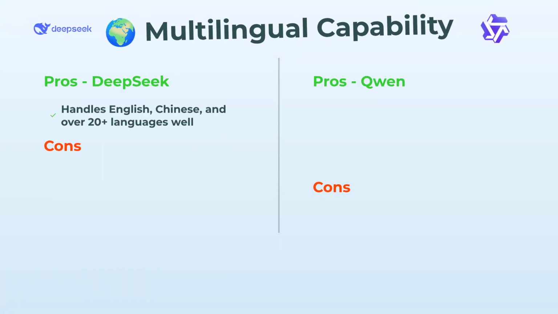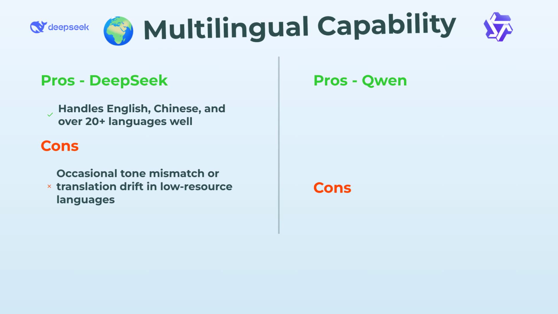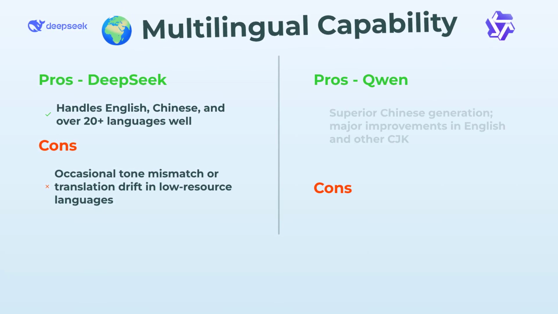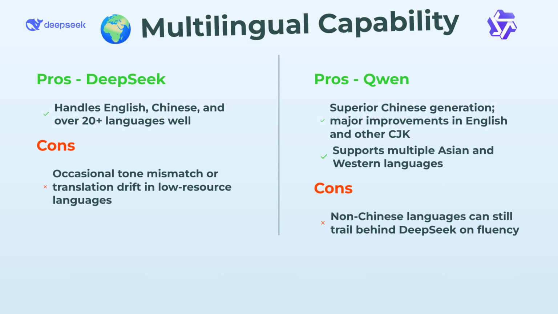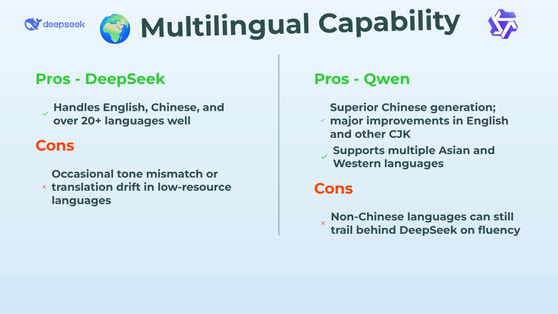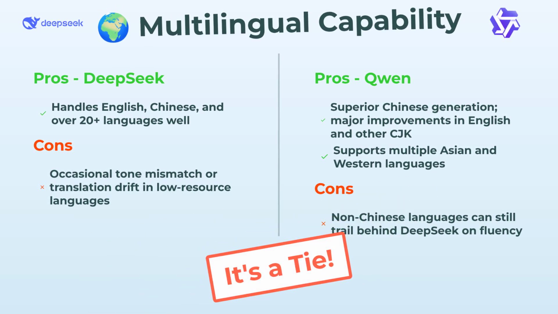Alright, onto multilingual stuff. Here's where it gets interesting. DeepSeek handles 20 or more languages pretty confidently. It's not just Chinese and English, though English is definitely where it shines the most. Now, Qwen is hands down the best for Chinese. Nobody's gonna argue that. But honestly, they made some big jumps in English and other Asian languages too. For all-around multi-language support, I'd say, you know what? Neither of them really wipes the floor with the other. So let's call this a tie.